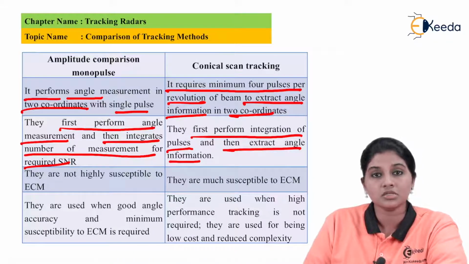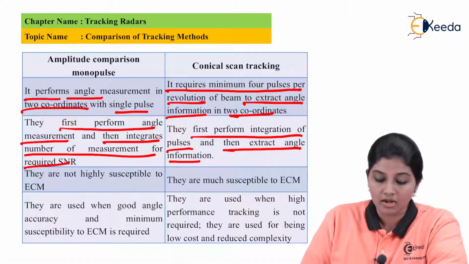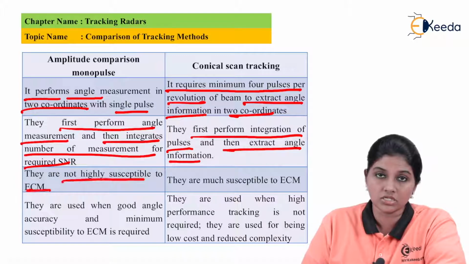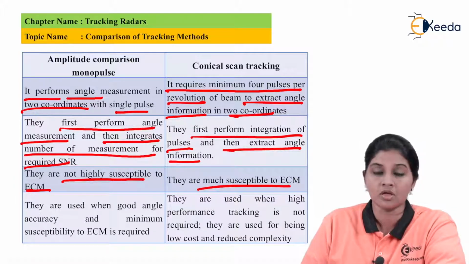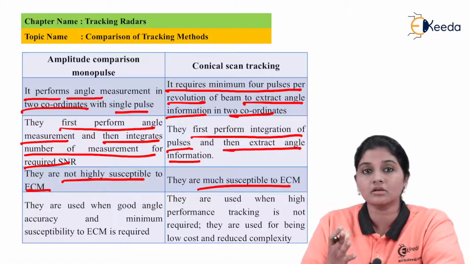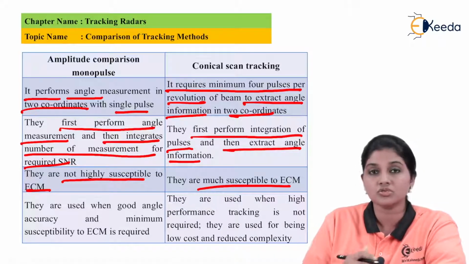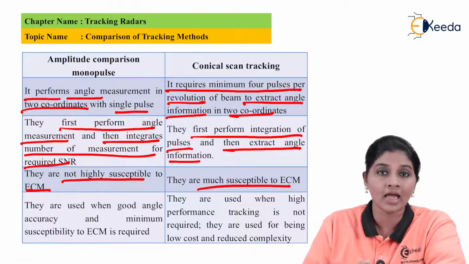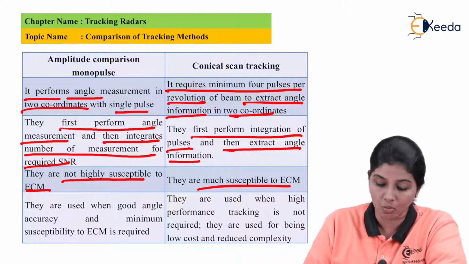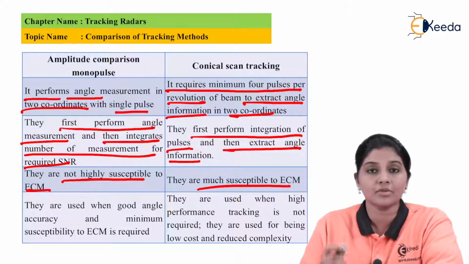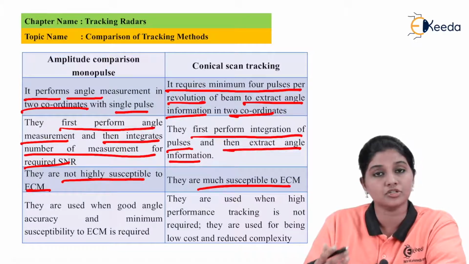The next point is susceptibility to ECM. Amplitude comparison monopulse is not highly susceptible to ECM, whereas conical scan tracking is very much susceptible to ECM. The last point is related to applications. Amplitude comparison monopulse is used in applications where high angular accuracy is required, and second, in applications where low susceptibility to ECM is required.